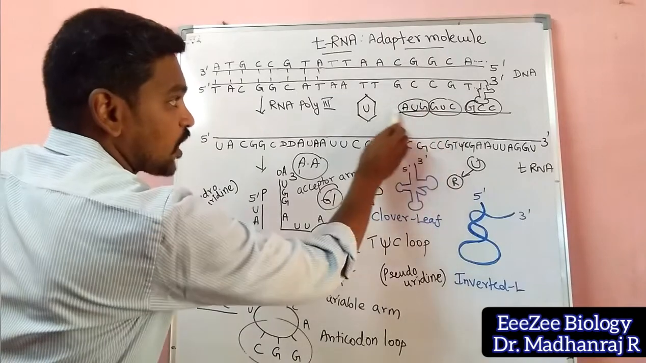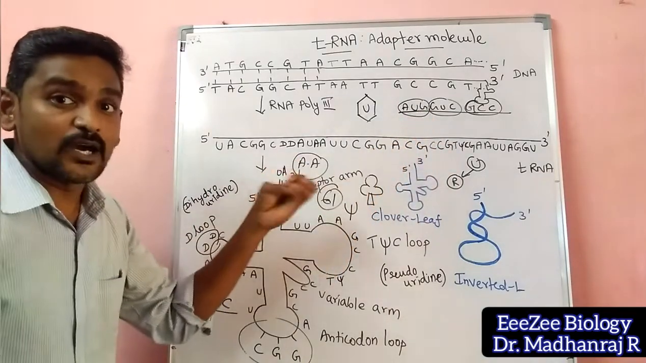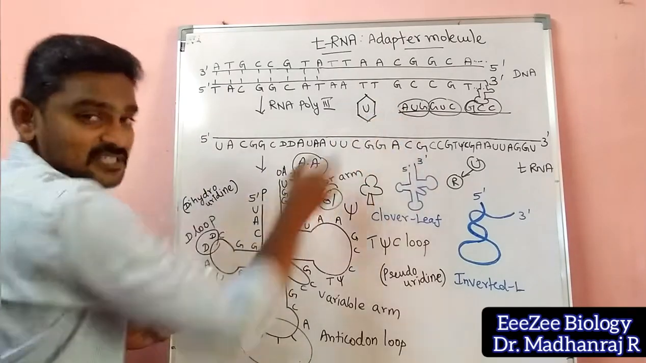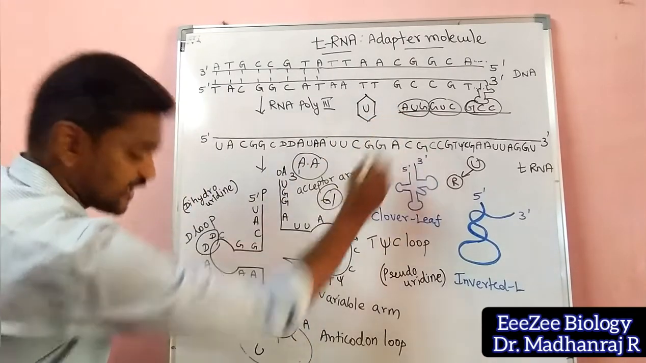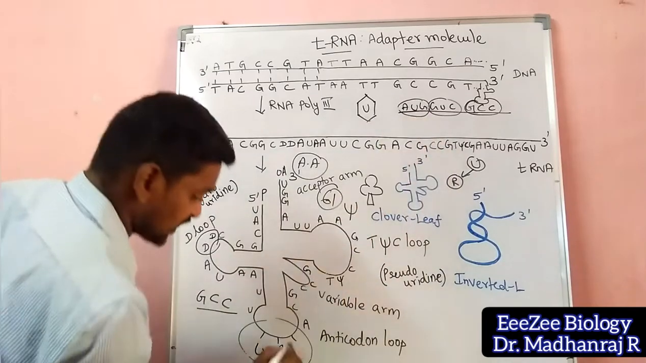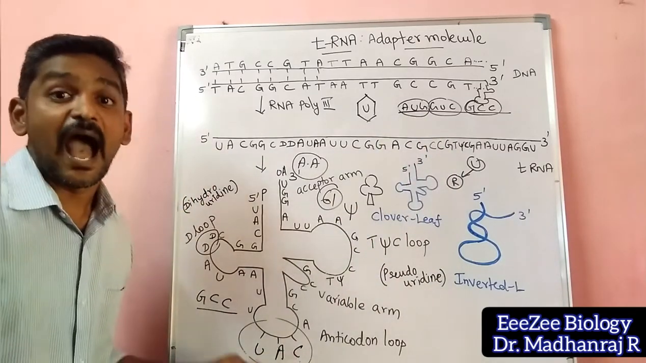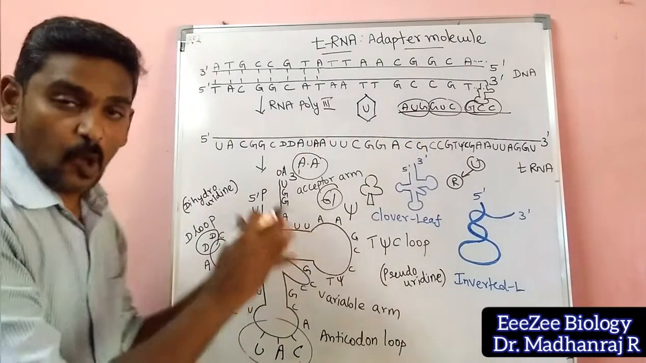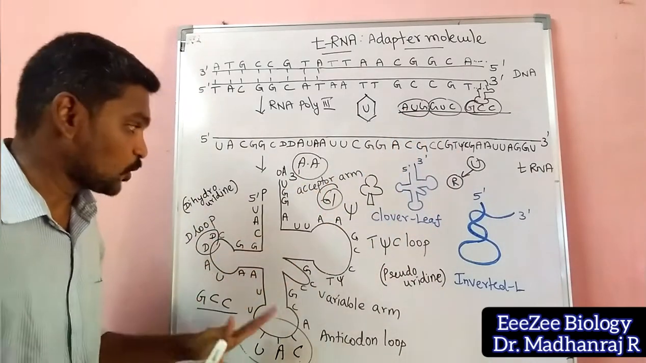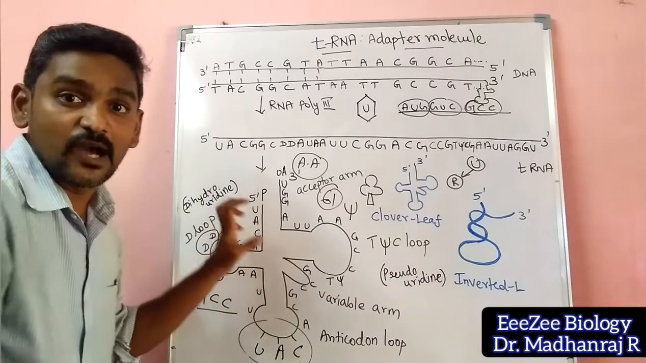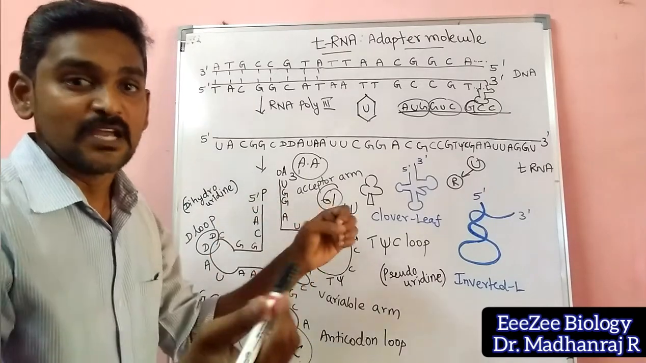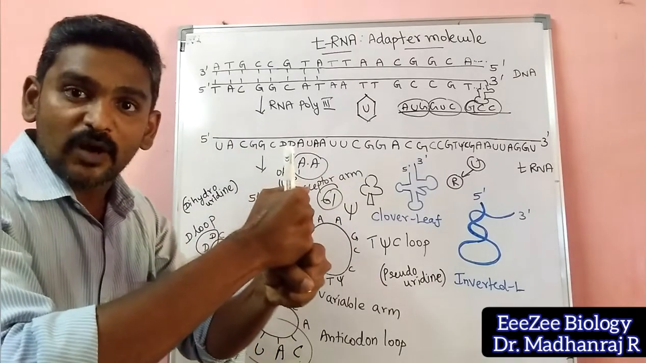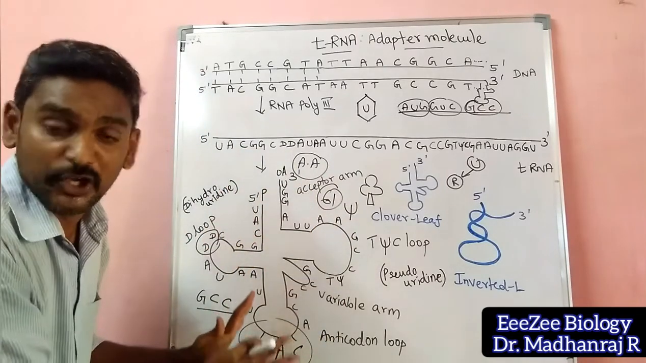For example, the codon is AUG. How will the tRNA of this particular codon be? Here it will be A, then U, and then C. So UAC will be the anticodon for this initiator codon. Like that, all the codons will have an anticodon loop. So this is the structure of tRNA. It is called an adapter. It will be adapting the amino acid as well as going and joining with the mRNA, right? So it is called an adapter molecule.